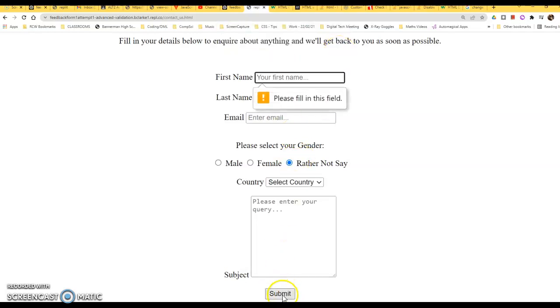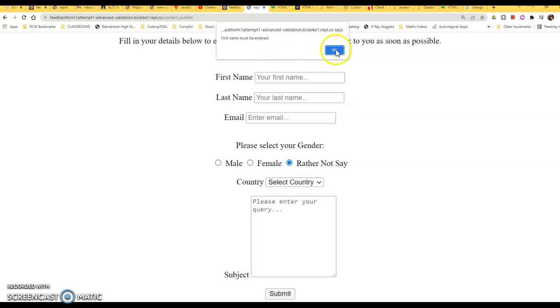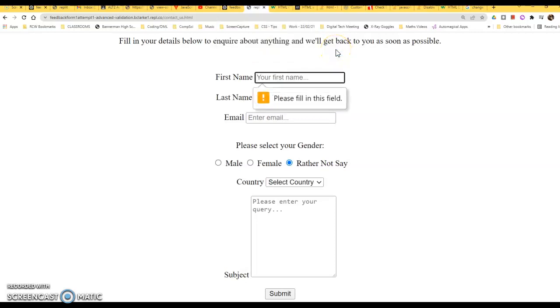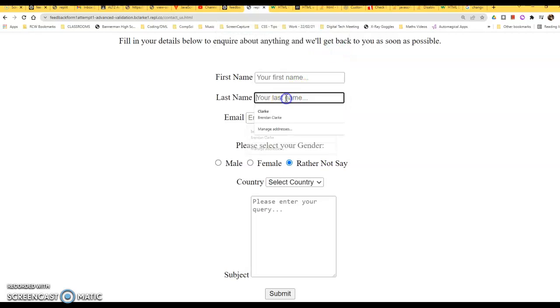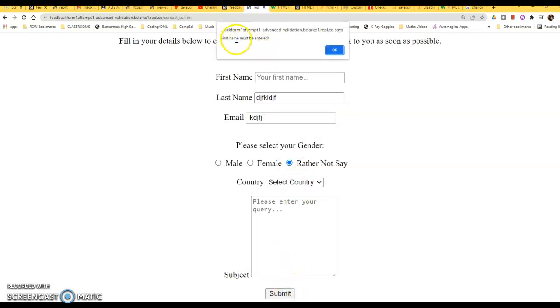Okay, so let's click on it again. First name must be entered, and this is the whole testing. This is a system check of this web page, I suppose, or is it individual unit checks, or maybe a functional check on this page. It doesn't seem to be letting me pass that first one there, first name, even if I fill in something else random here, it still won't let me pass first name, and that's fine.